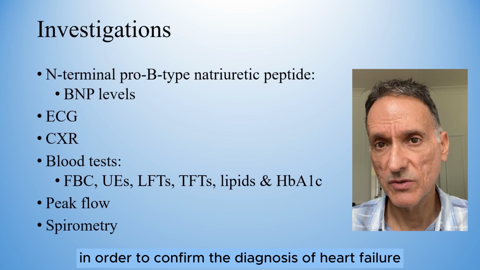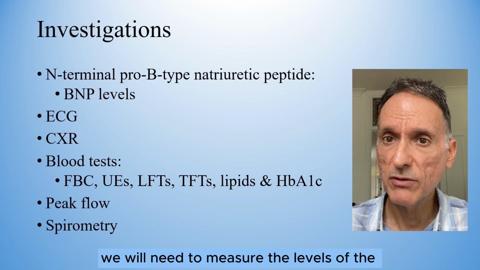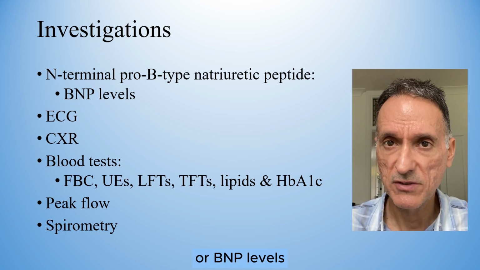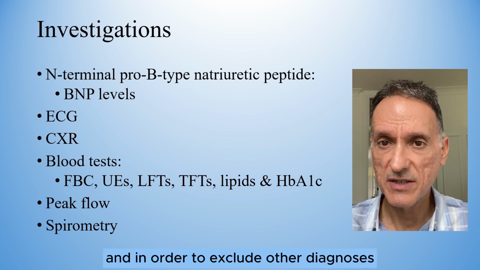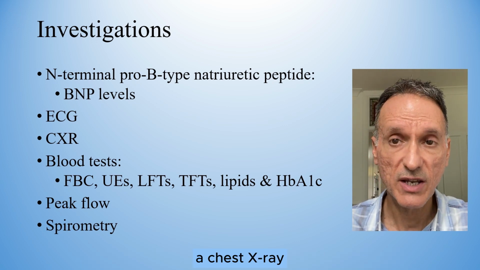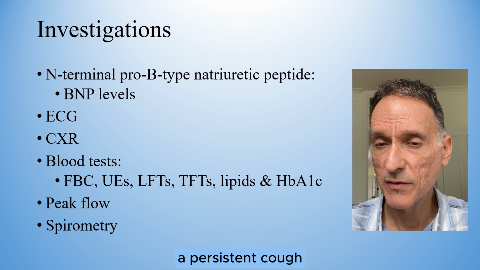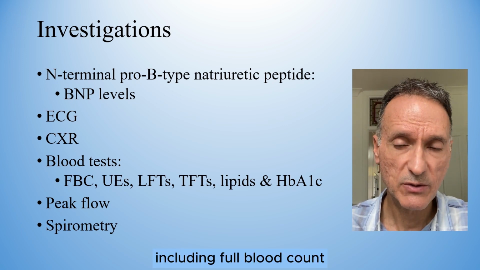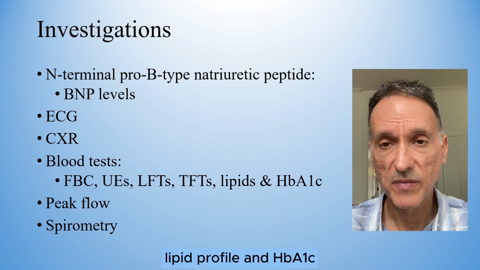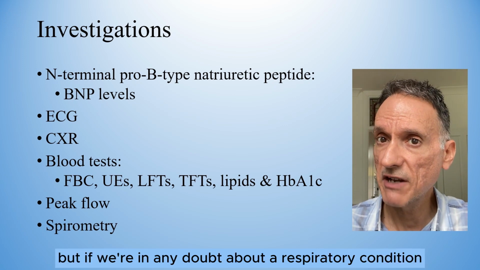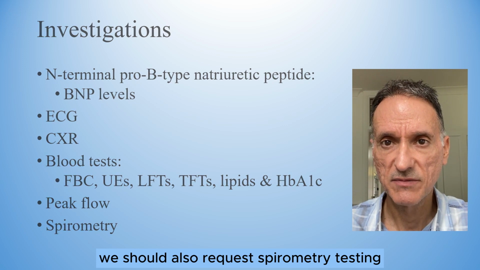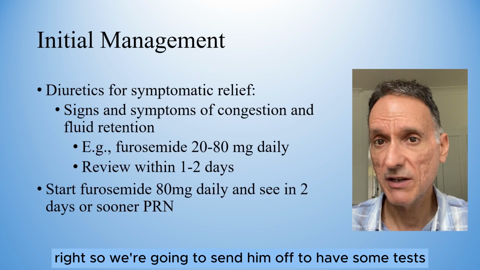In order to confirm the diagnosis of heart failure, we will need to measure the levels of the N-terminal pro-B-type natriuretic peptide, or BNP levels. In addition, and in order to exclude other diagnoses, NICE says that we need to also arrange an ECG, a chest X-ray, especially if he has a persistent cough, other blood tests including full blood count, renal, liver, thyroid function tests, lipid profile and HbA1c. Peak flow was normal for John, but if we are in any doubt about a respiratory condition, we should also request spirometry testing. Right, so we're going to send him off to have some tests.